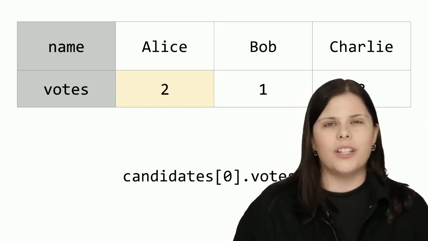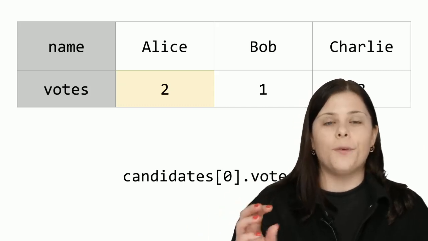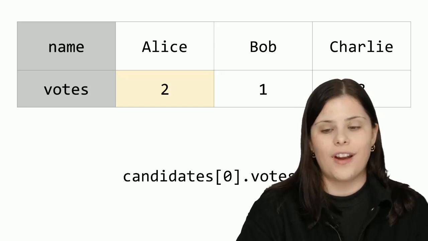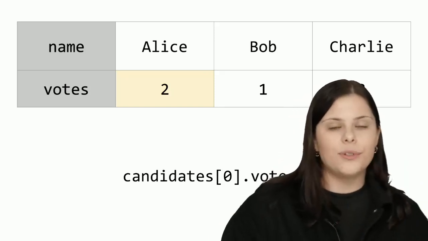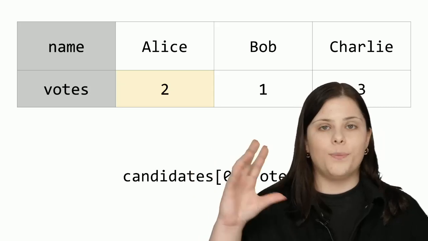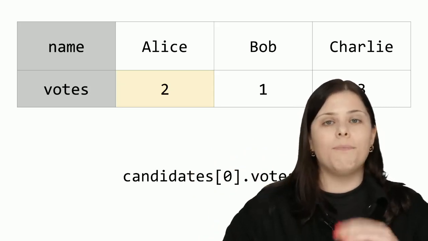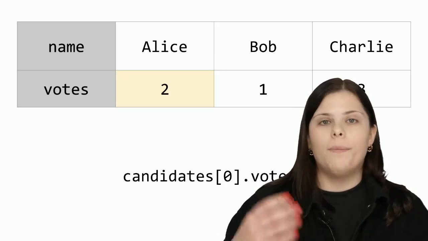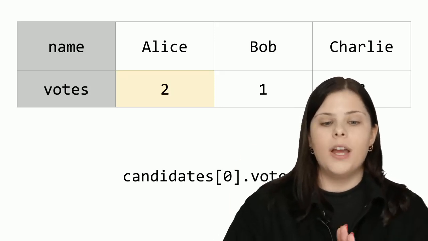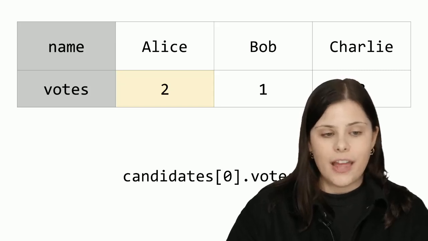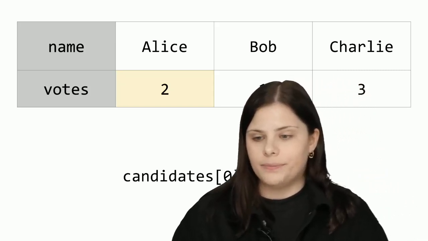And as David mentioned in the lecture, structs are really helpful if you want to tie some information together, right? If I had different arrays, names and votes, and I was trying to piece those two together, I might mismatch some of the information. But by using structs, we keep different pieces together so that we can use them later.